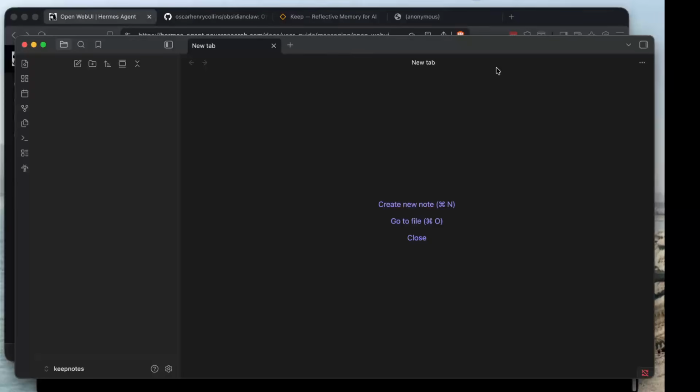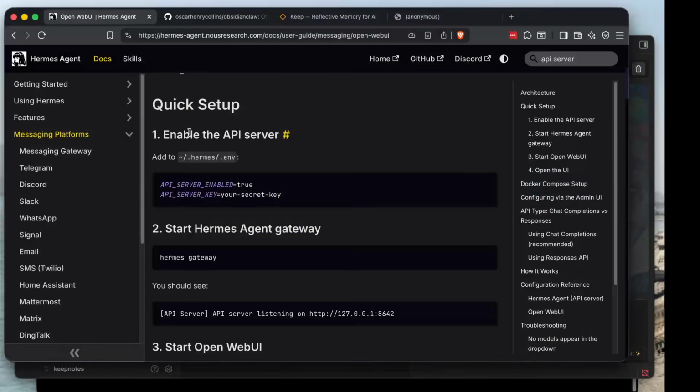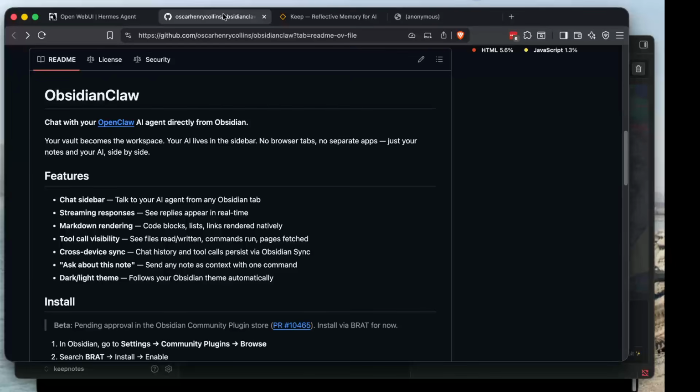Hey there, I've been playing with Obsidian and the LLM-wiki style of integration, which is kind of nice. I'm in Obsidian and I've put in this plugin which is called Obsidian Claw, and Obsidian Claw connects to an AI agent. So my Hermes agent, he's here. I've turned on the API server in Hermes so that then this Obsidian Claw plugin can talk to it.